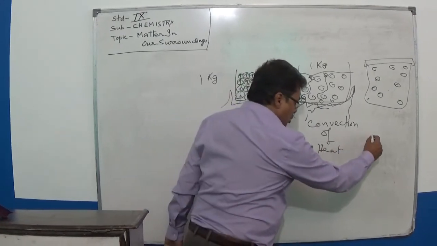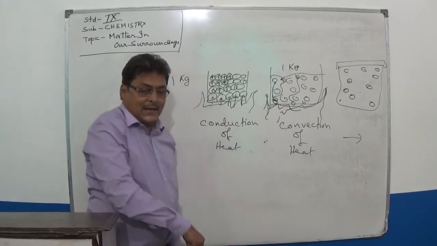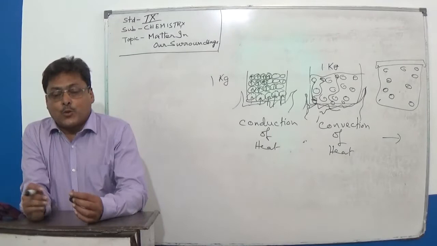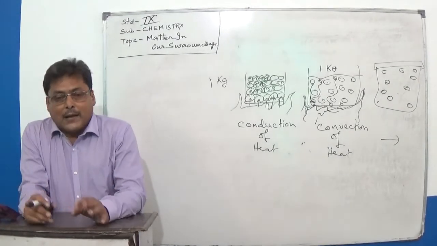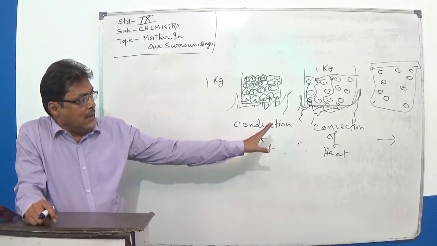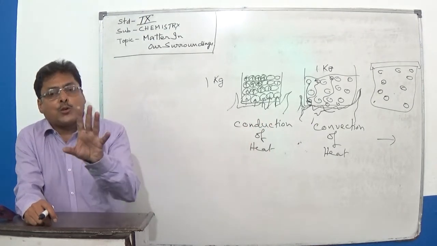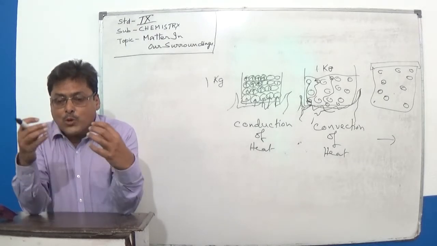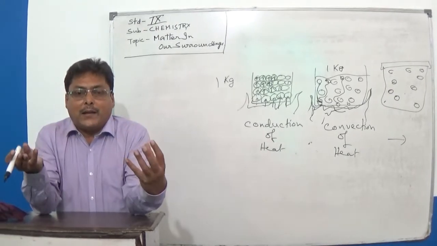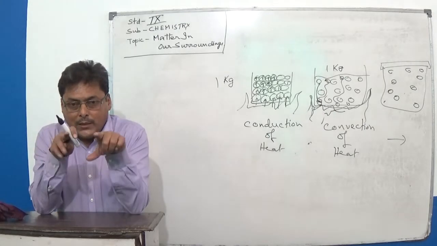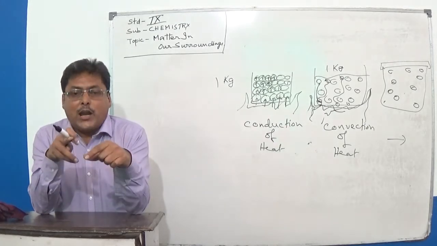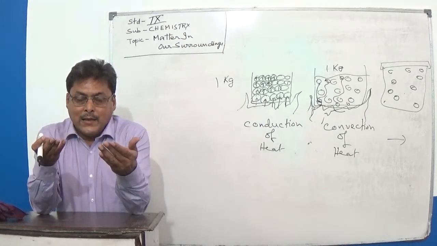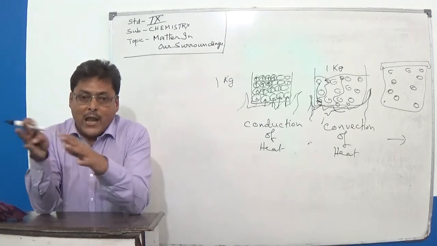Convection of heat also takes place in gaseous substances. If you go on heating gases, it is another story; we'll go into the upper classes. But convection applies to those states of matter where there is more space between the particles, so that when they are given extra energy, and that energy is converted into kinetic energy, they have enough space to move around.